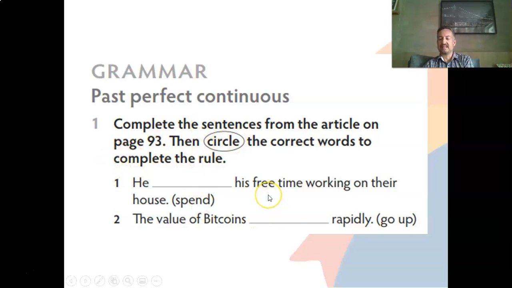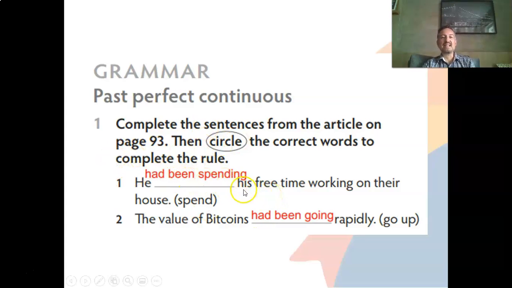So he had been spending his free time working on their house. And the value of Bitcoins had been going up rapidly. So had been going up. I forgot up here. Had been going up rapidly. And he had been spending his free time working on their house. Okay?